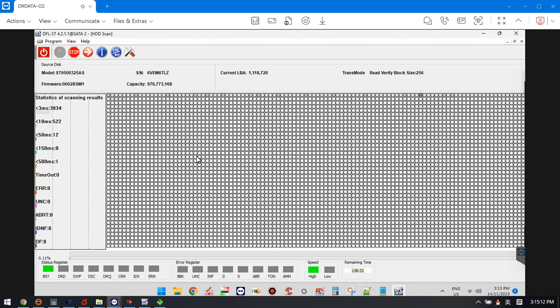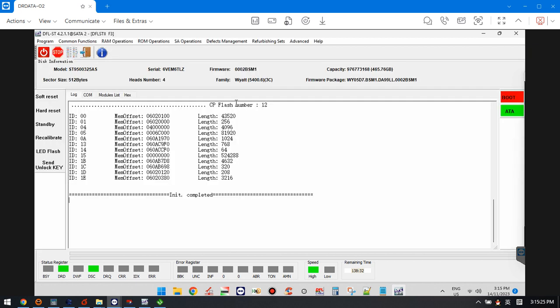Now we can see this part is okay, but this drive has a partial sector access problem. So now we need to fix this partial sector access issue. This is one old drive from Seagate, its family is 3C.